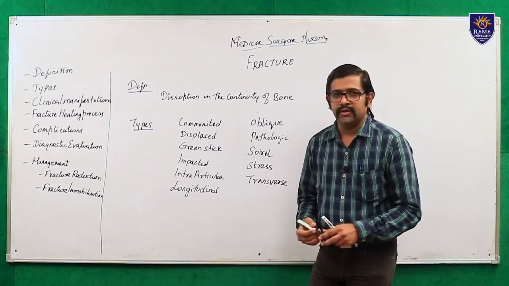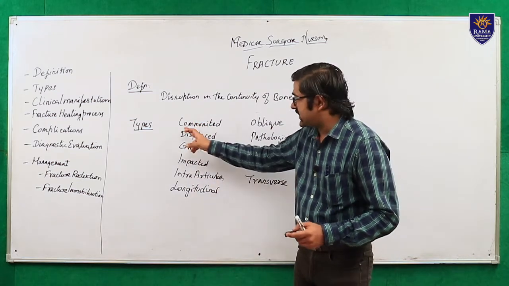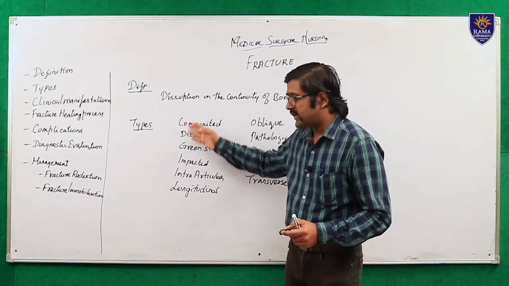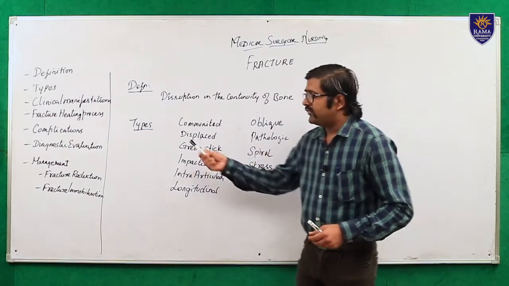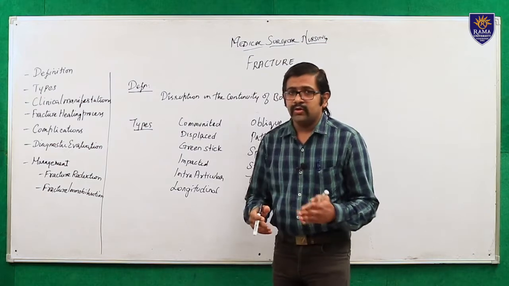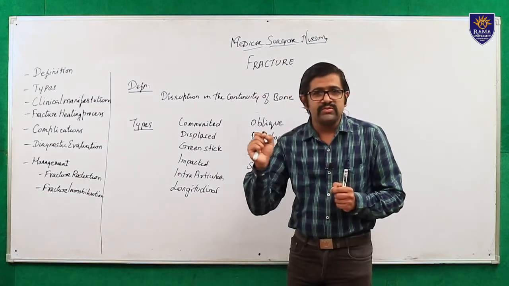Now we will discuss each and every type of fracture. You can easily remember these because they are in alphabetical order: C for comminuted, D for displaced, G for green stick. First one is comminuted fracture. What does comminuted mean? Comminuted means broken into small fragments.